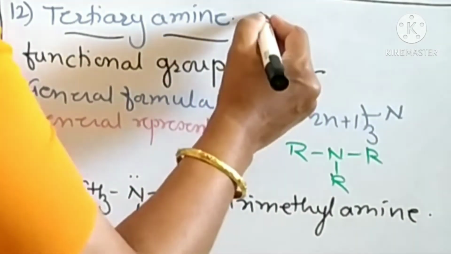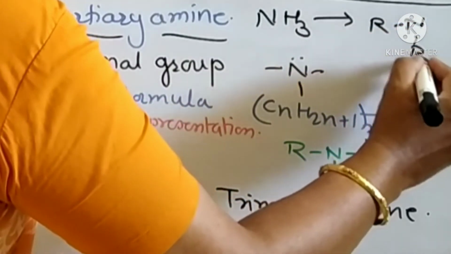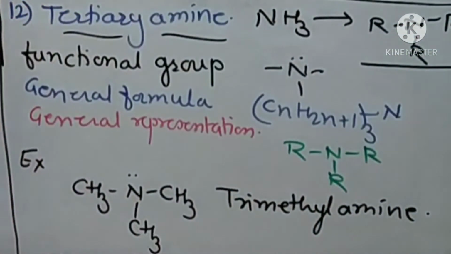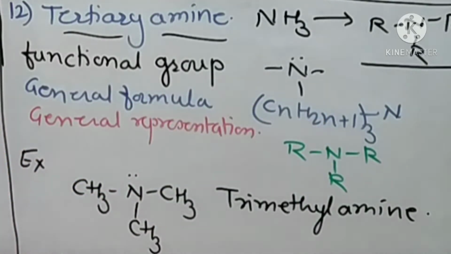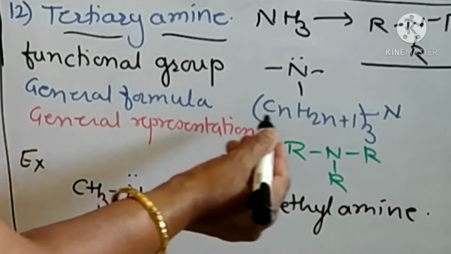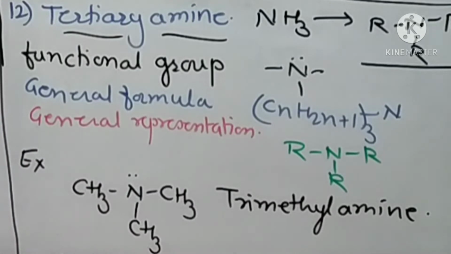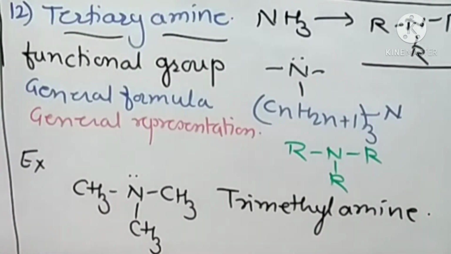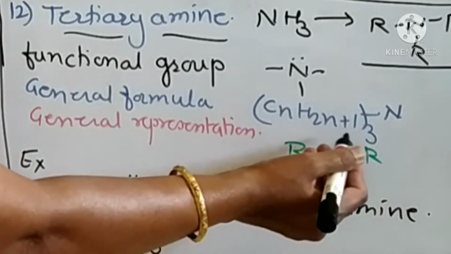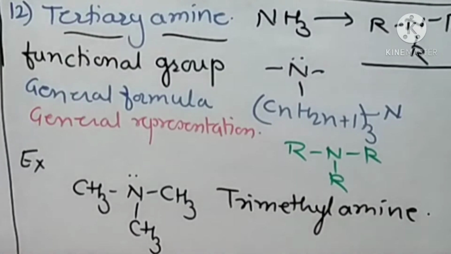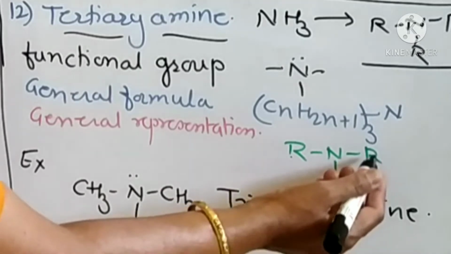Then number 12, tertiary amine. Now when three hydrogen atoms from ammonia are replaced by three alkyl groups, then it becomes a tertiary amine. Here the functional group of tertiary amine is N, that is nitride. General formula is CnH2n+1 taken 3 times, N. That is, in tertiary amines the nitrogen atom is bonded to three alkyl groups. General representation is R3N. That is, nitrogen is bonded to three alkyl groups.